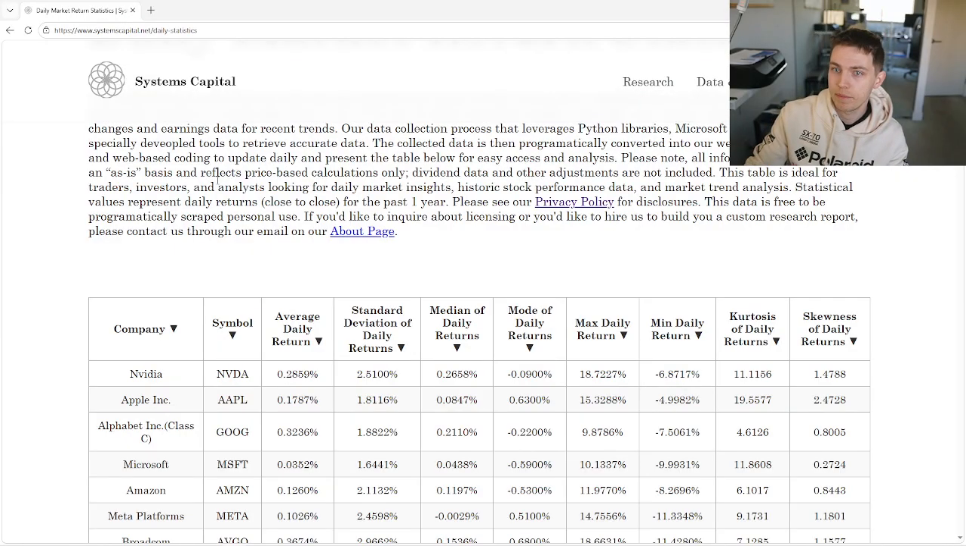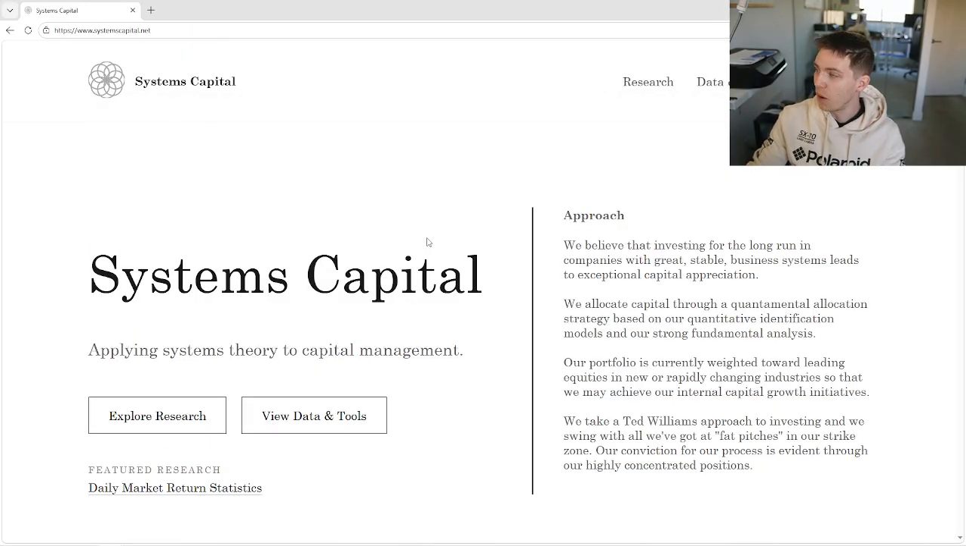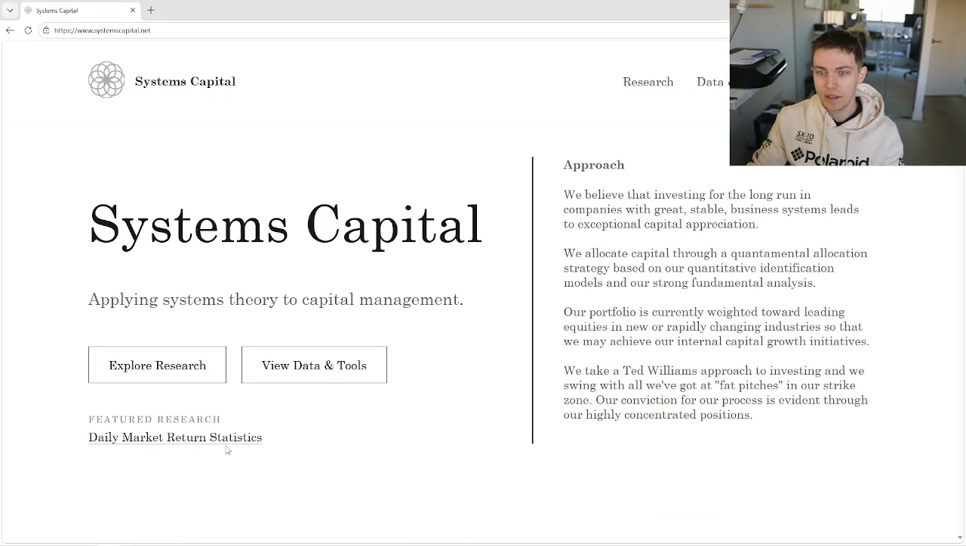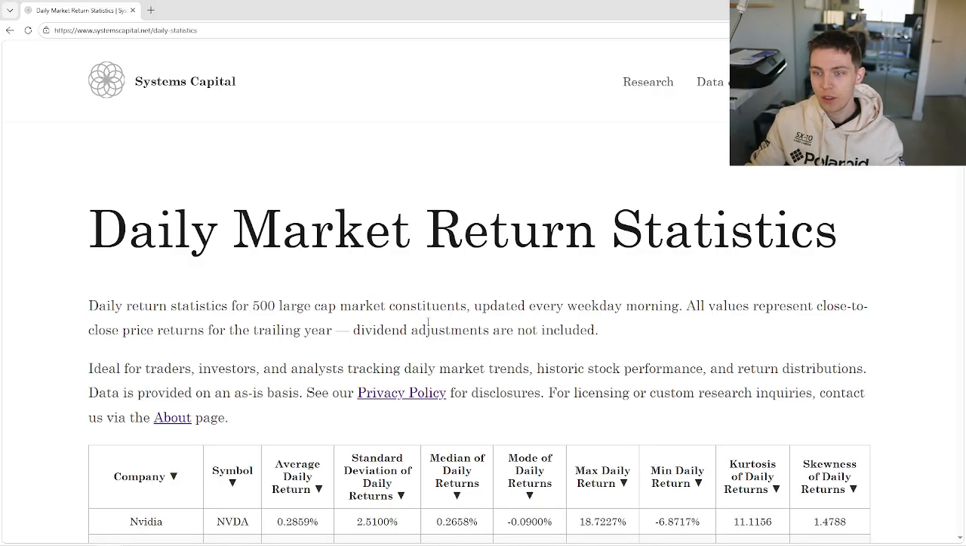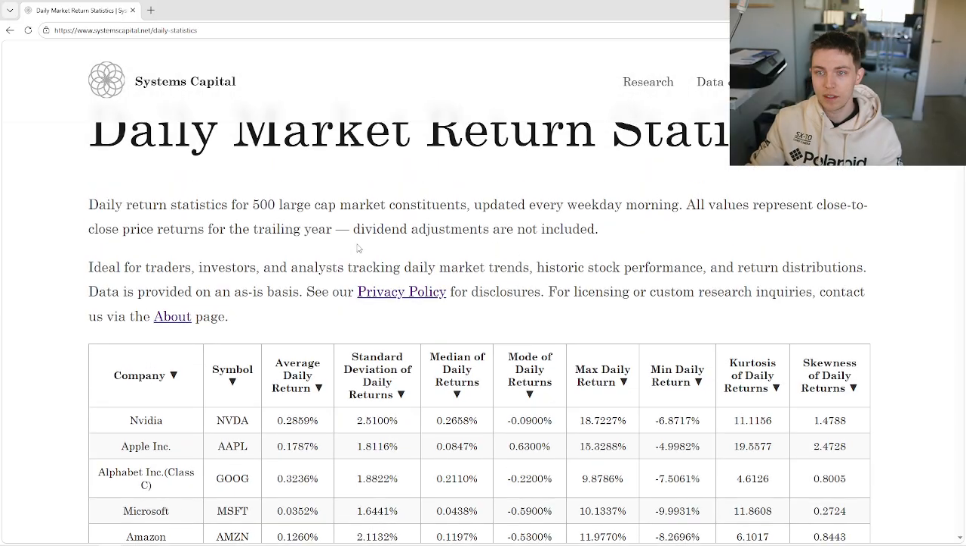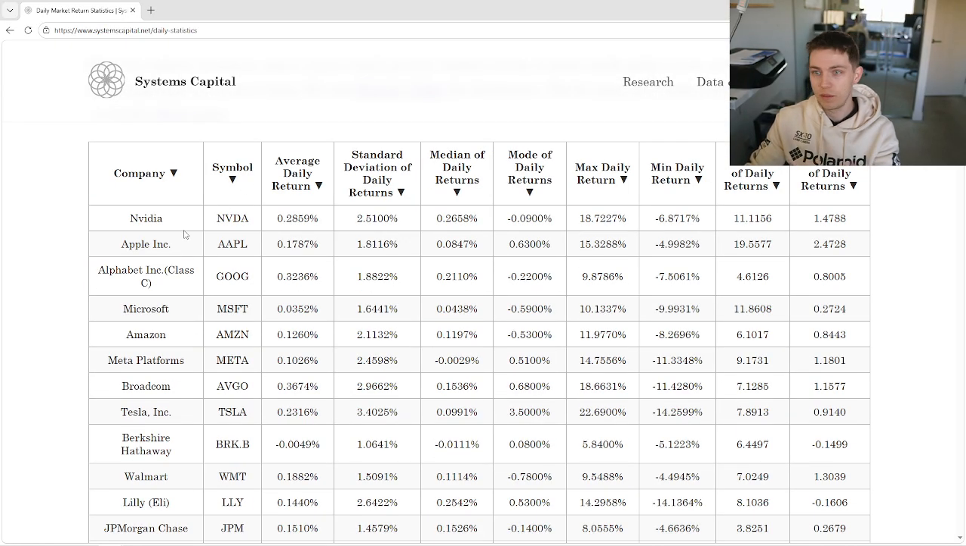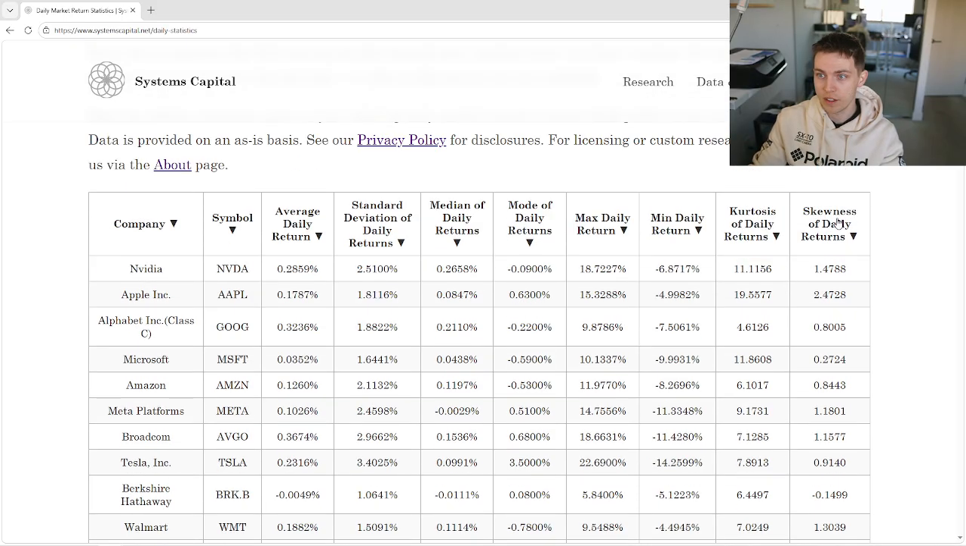So right here, this is systemscapital.net. This is my website, and we can just take a look at market return statistics. This is updated daily through an automation process that I made, and I'm really excited to share. This is large cap companies, split between a whole bunch of different distribution statistics. We've got average, standard deviation, median, mode, max, min, kurtosis and skewness.